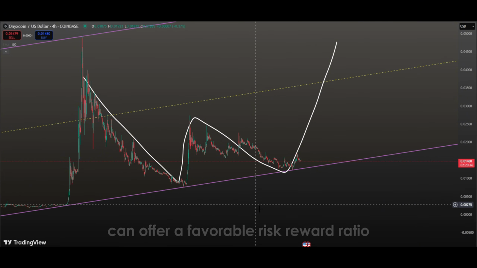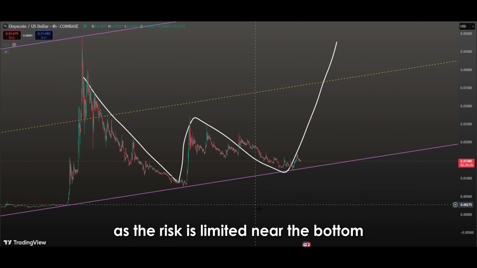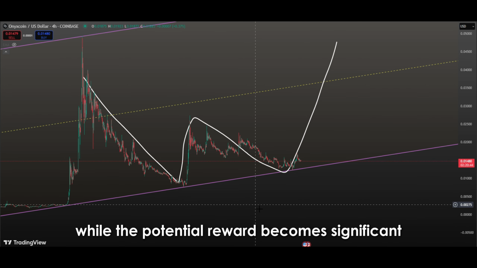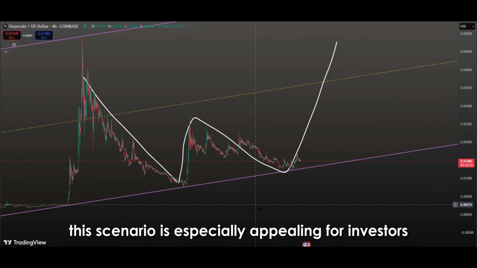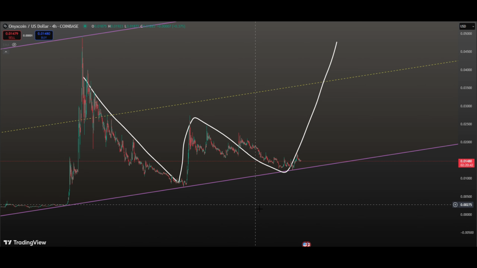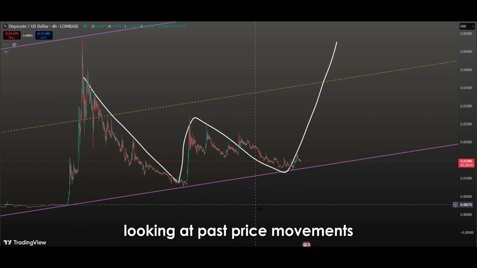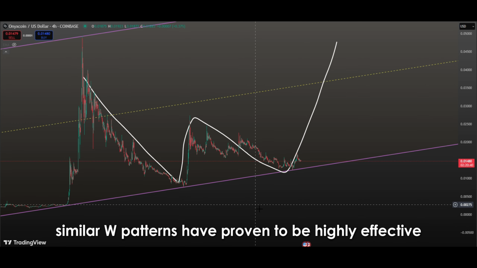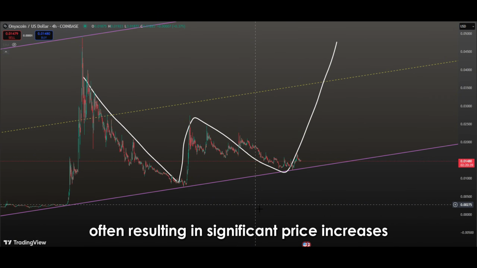Buying at such levels can offer a favorable risk-reward ratio, as the risk is limited near the bottom, while the potential reward becomes significant if the pattern completes. This scenario is especially appealing for investors who rely on technical analysis. Looking at past price movements, similar W patterns have proven to be highly effective, often resulting in significant price increases once completed.